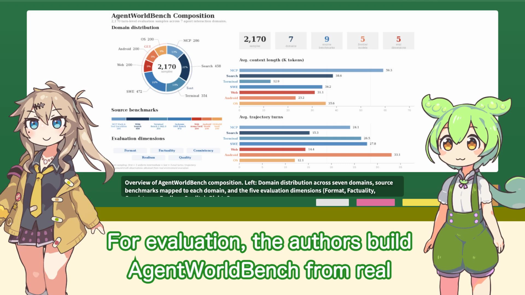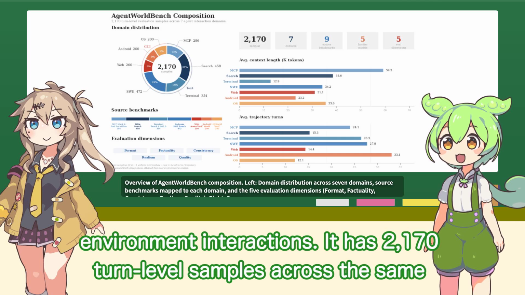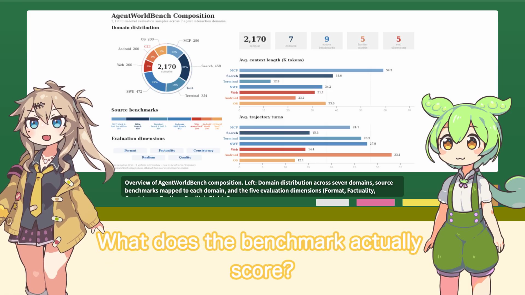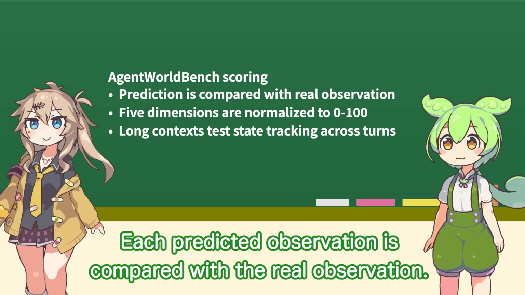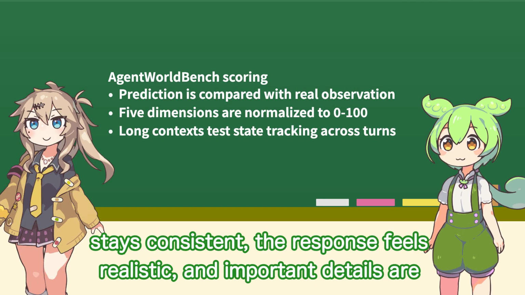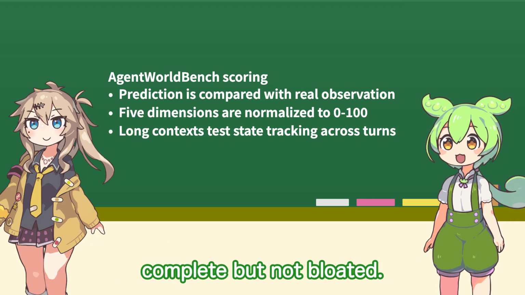For evaluation, the authors built AgentWorld Bench from real environment interactions. It has 2170 turn-level samples across the same 7 domains, using ground truth observations from real execution. What does the benchmark actually score? Each predicted observation is compared with the real observation. The judge scores whether the format is valid, the facts are right, and the state stays consistent. The response feels realistic, and important details are complete but not bloated.